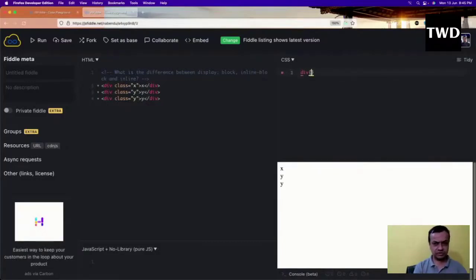Okay, so one more thing. In CSS we can change the display. By default, div is display block, so it is a block level element. But with CSS you can change a block level element to inline, and inline to block level. That is something which is there.